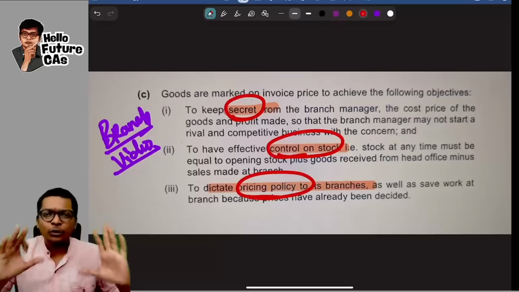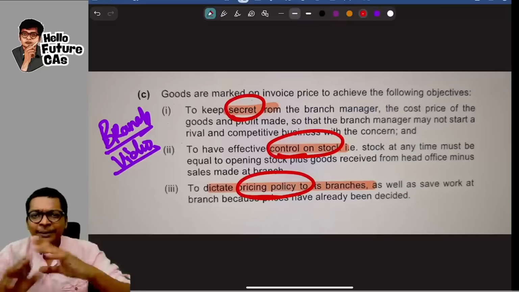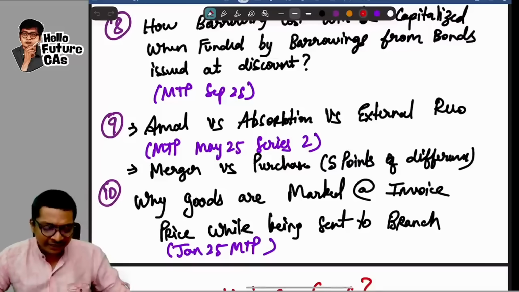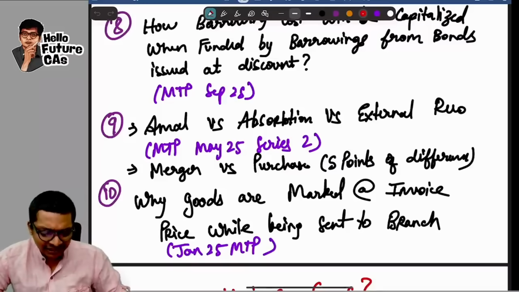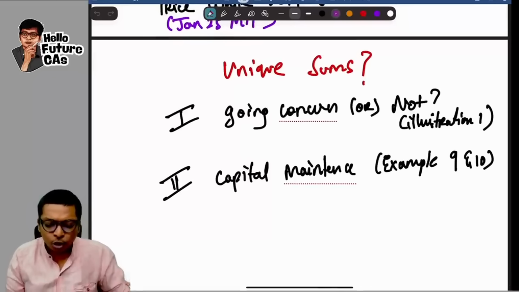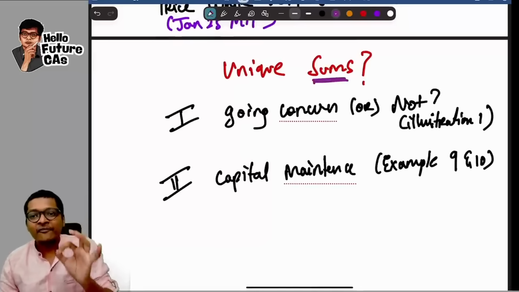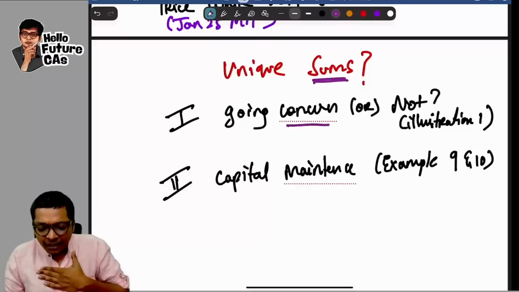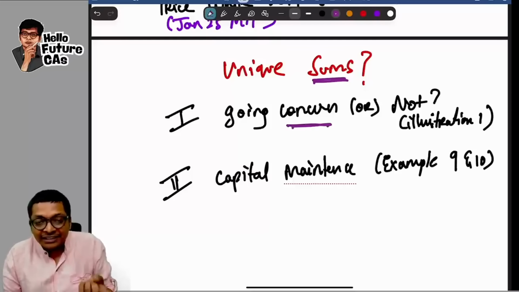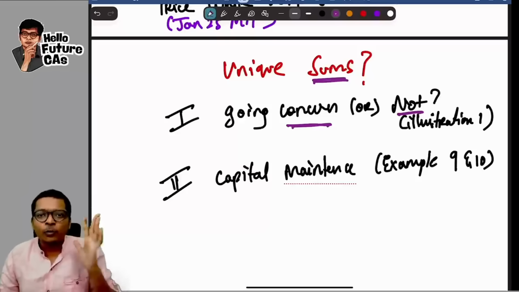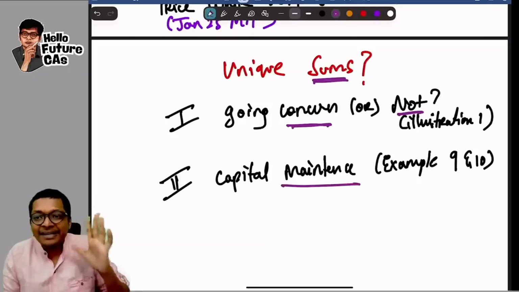Go through these points. Don't ask me the source of this question. It's MTP. Take a screenshot and read it, guys. That's it. With this, we are done with all the theory questions, guys. Now, suppose theory is not coming based on the trend. These are some questions that can come from chapter 1. They may give you some data and ask you to prepare the FS if going concern is followed and if going concern is not followed. And you have 2 more questions on the capital maintenance method.